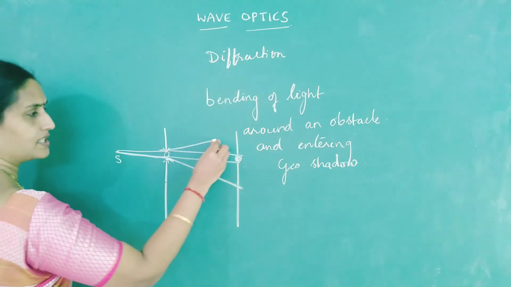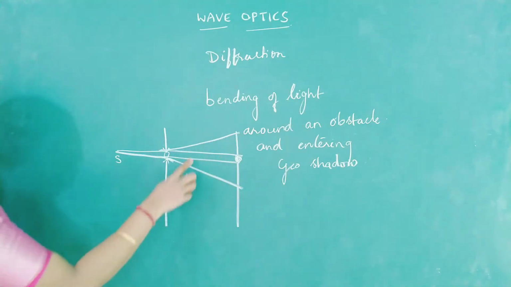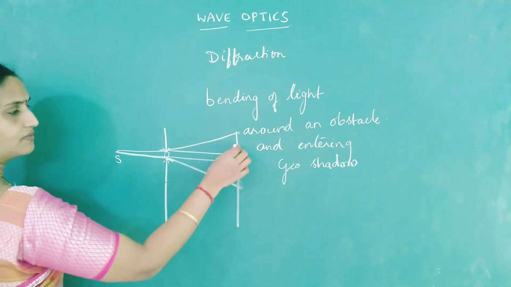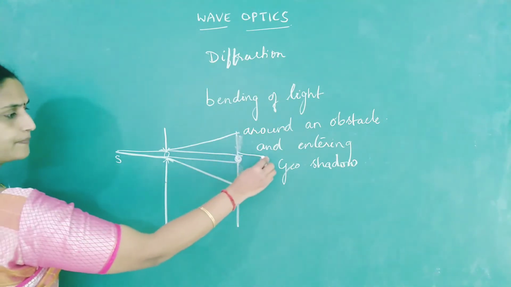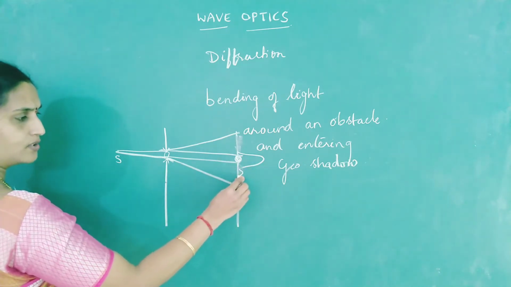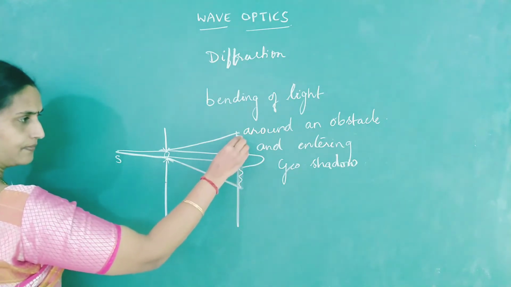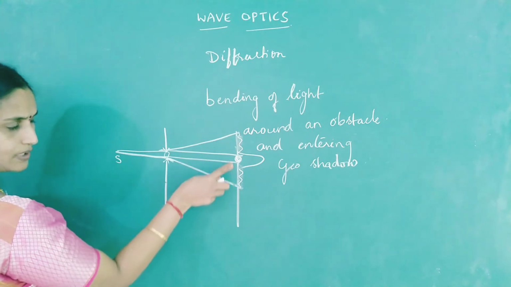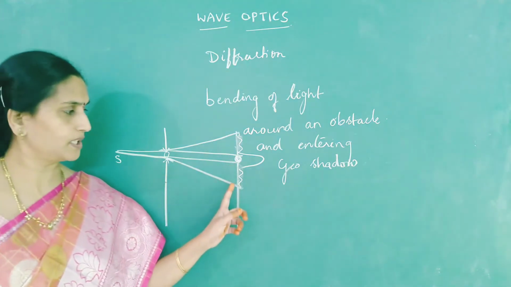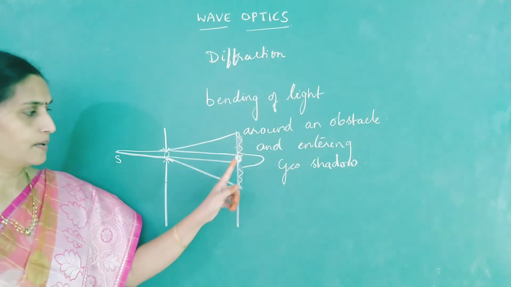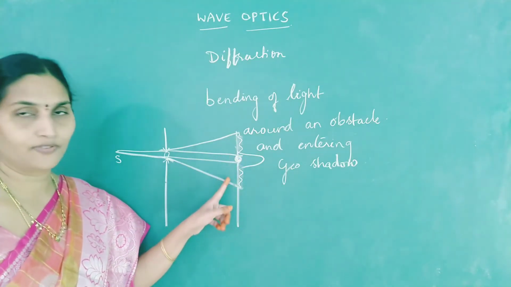Here also, along this edge it is going to bend and enter this region. Even this region will be glowing. The central spot will be bright, but a part of the light will encroach into this region. And in this region also you will observe dark and bright bands, not uniformly distributed like interference, but dark and bright fringes.